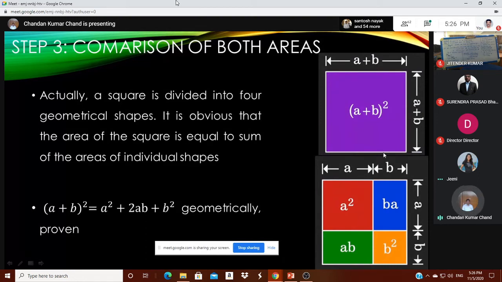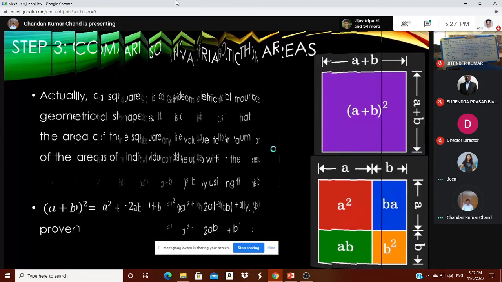Remembering is not that important; they can generalize, they can find out the formula, the identity, by themselves through this model. a plus b whole square is equal to a square plus 2ab plus b square. How it happened, they can understand, and also they can link this knowledge of geometry and algebra together.